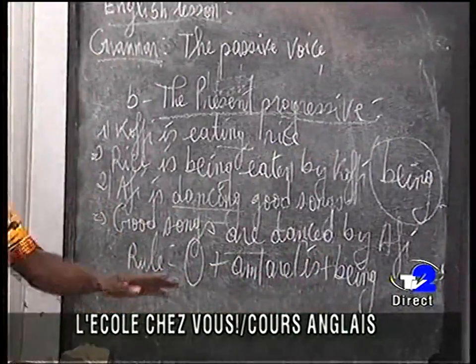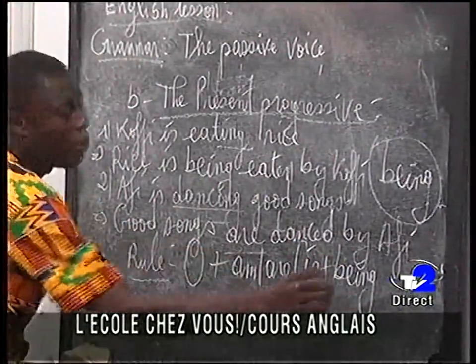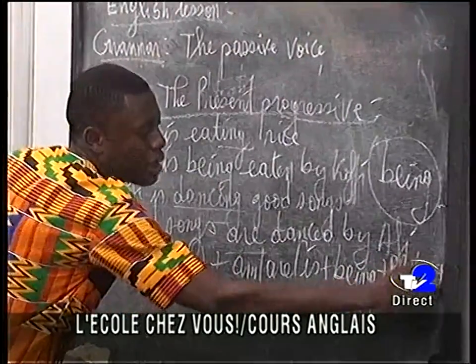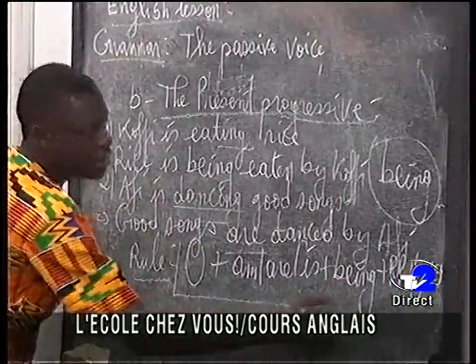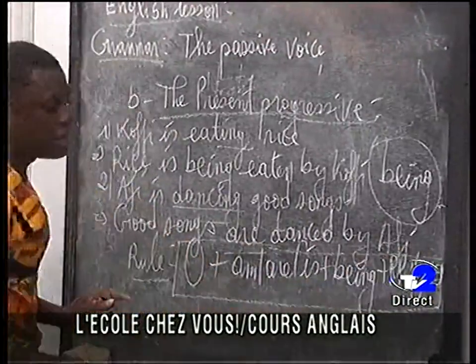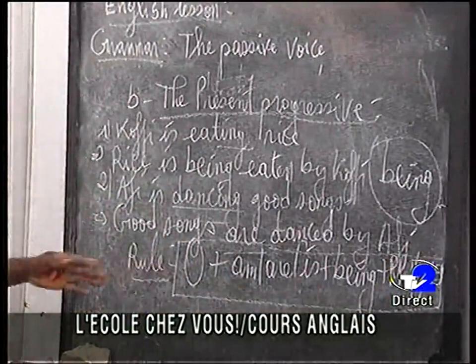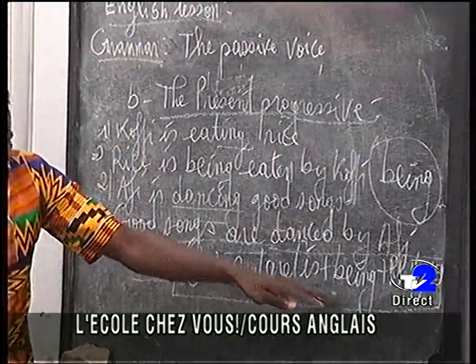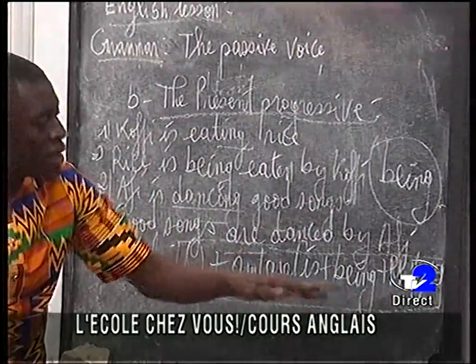Okay, because of progressive form: being, plus PP, plus by, plus subject. So that is the use of present progressive, the rule. Object plus am or are or is, plus being, plus PP, plus by, plus subject.